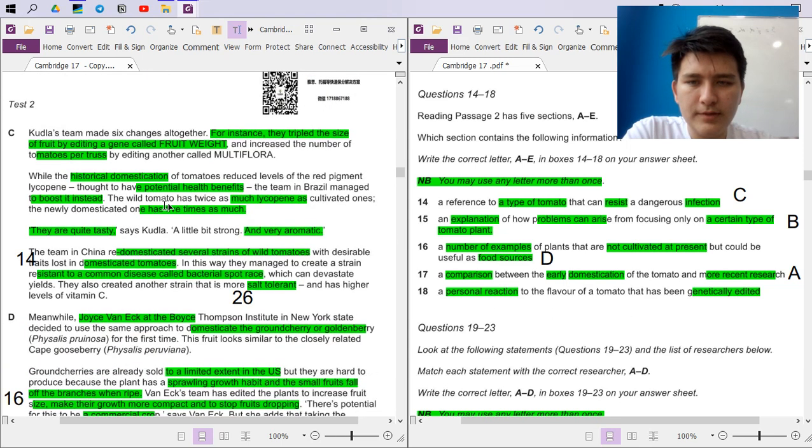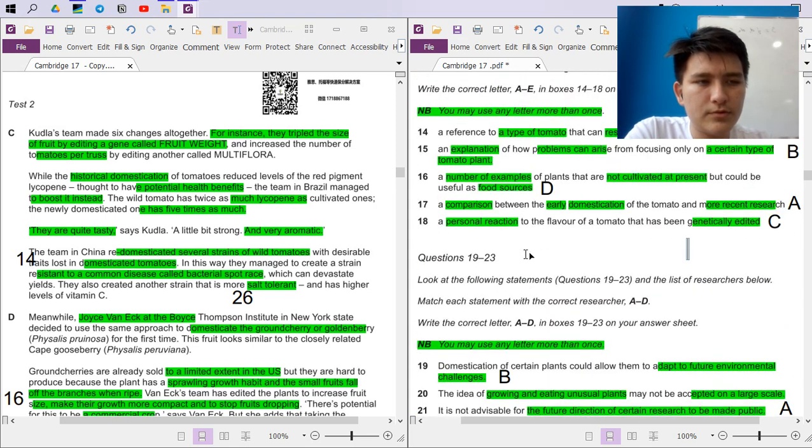I think this is the only place that mentions the flavor, the taste. So I think personal reaction, there's only Kudla, right? And very aromatic. Aroma and taste combined are flavor, I think. Problems can arise from focusing only on a certain type of crop. All right, I guess we're done.